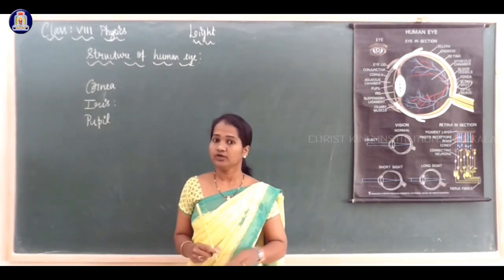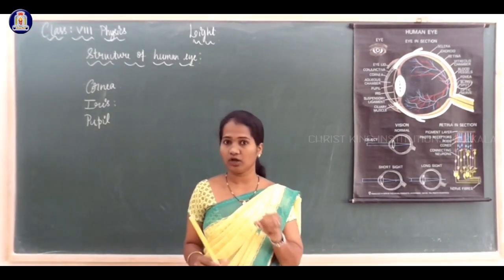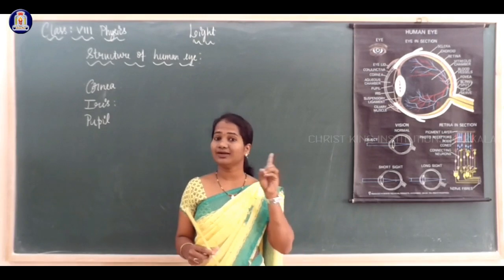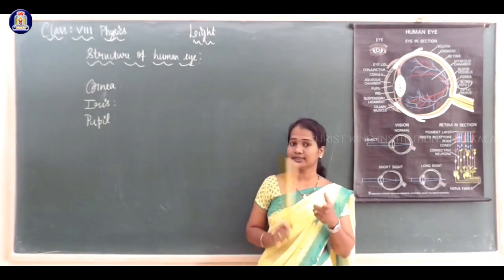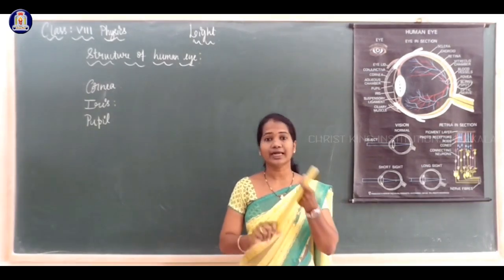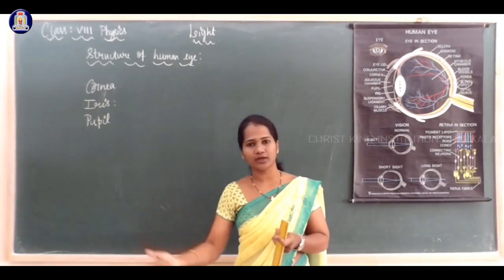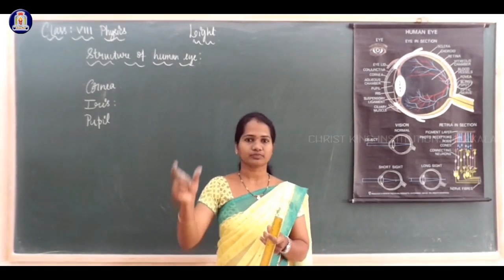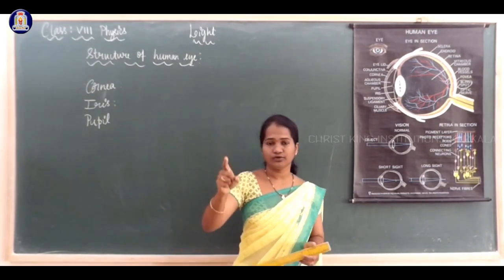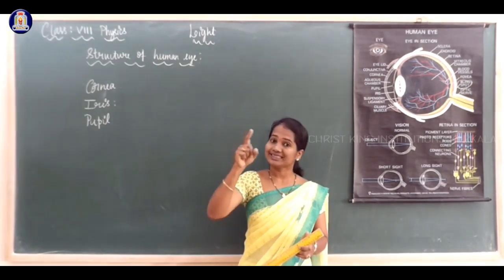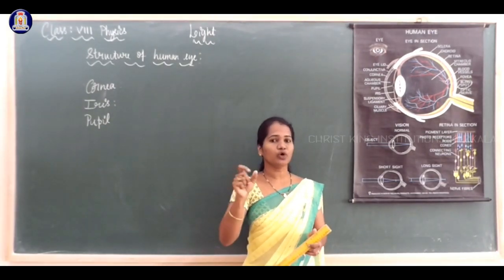So the functions of the iris given in your textbook: first, the color of the eyes is mainly due to the iris, and second, it controls the amount of light entering the eyes. The amount of light entering the eyes is controlled by the pupil, and the size of the pupil is controlled by the iris.